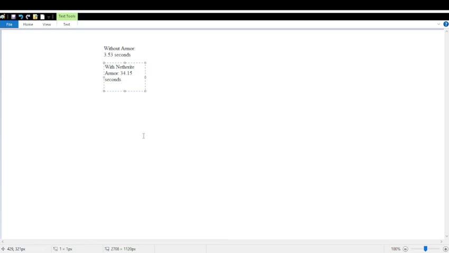Seeing this, there was a clear difference. Almost 30 seconds of time added because of how the netherite resisted the heat from the lava, which is really significant. So now how can we find the thermal resistivity of netherite?